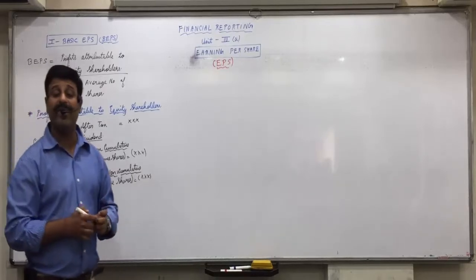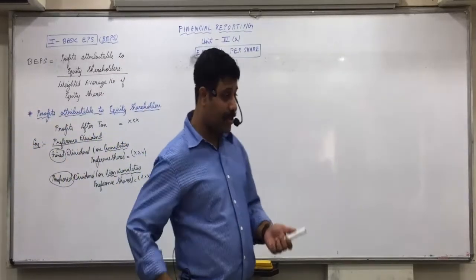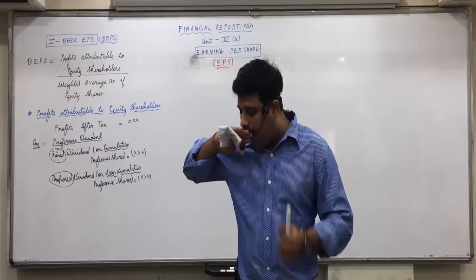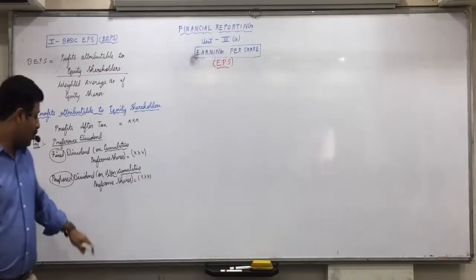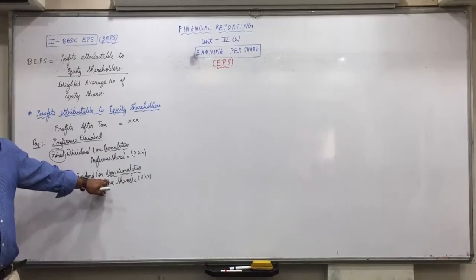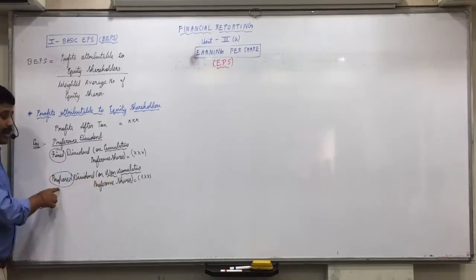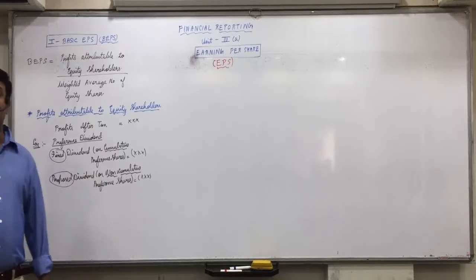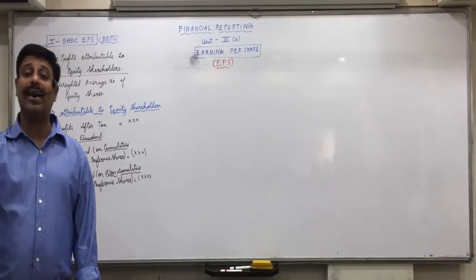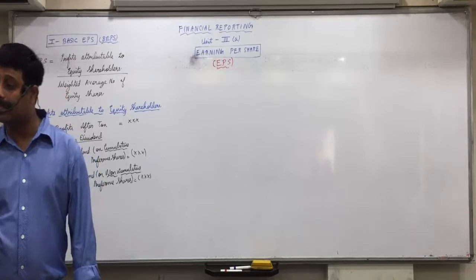So suppose you have 15% non-cumulative preference shares. And because of less profits, the dividend proposed is only 10%. Then we will subtract only 10%. Because they are non-cumulative, they will forgo the 5%. They will not get that 5% in future also.